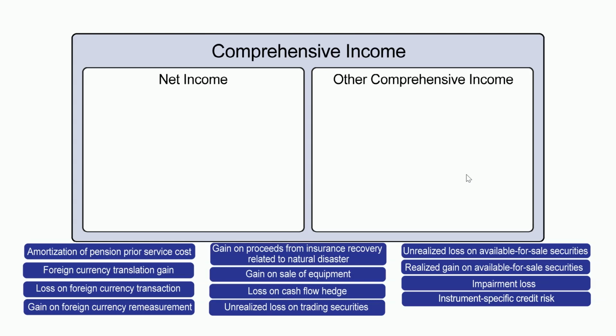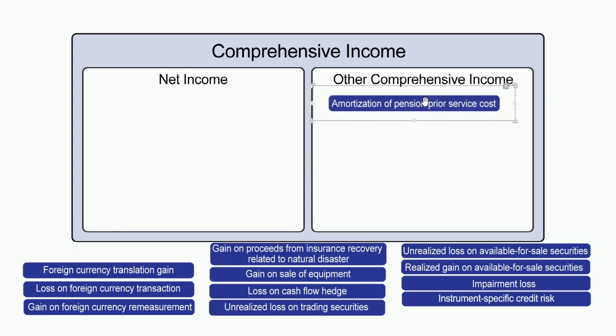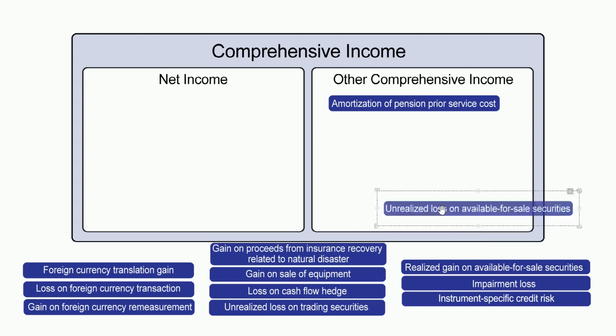So I've got an idea of what I'm going to do. So let's take a look. I'd like to get the PUFFY done right away, so I'm going to grab them first. I'm going to take the pension, and I'm going to move that up. There's the P. Now I'm going to look for that U, that unrealized loss. Notice, it's just a mark to market on an available for sale. So this one goes up here.